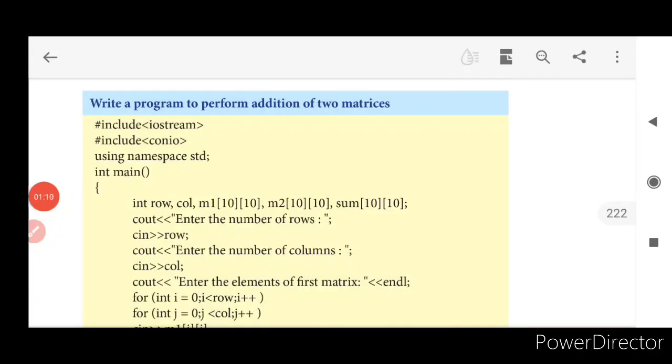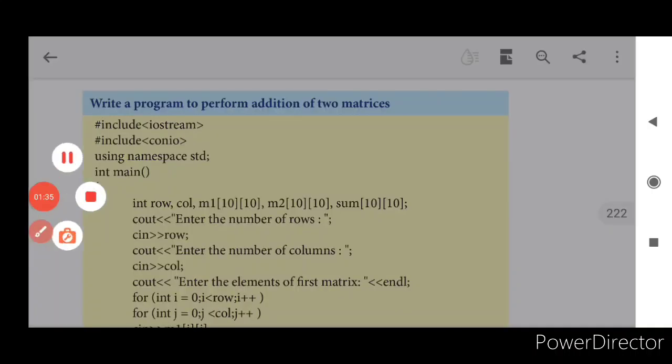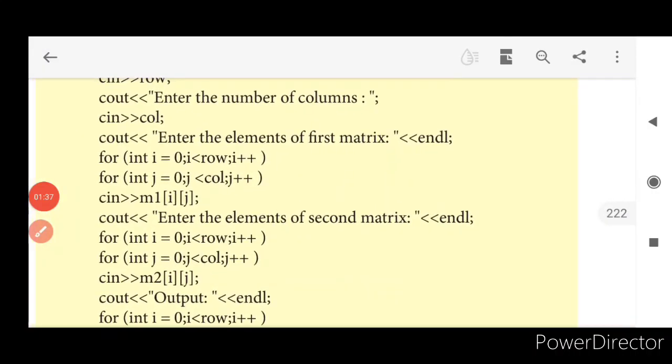This program is a matrix addition. We are going to add two matrices. See, it has rows, columns, m1 of 10, 10, which means it is going to take 10 rows, 10 columns, and m2 can take 10 rows, 10 columns, and the summation is also going to be 10 rows, 10 columns. The result. Enter the number of rows.